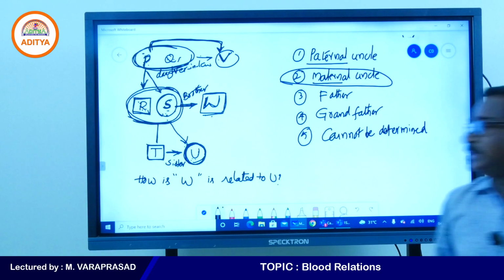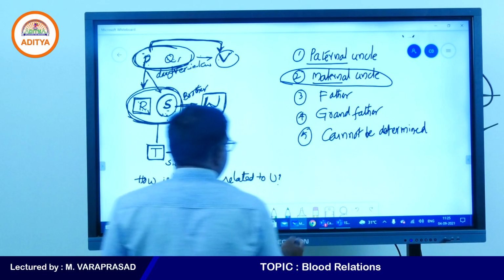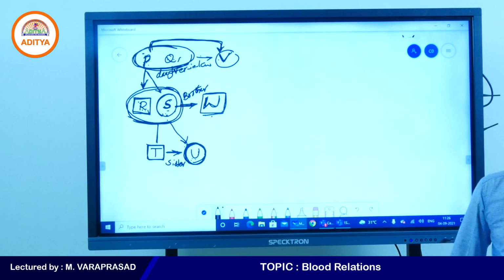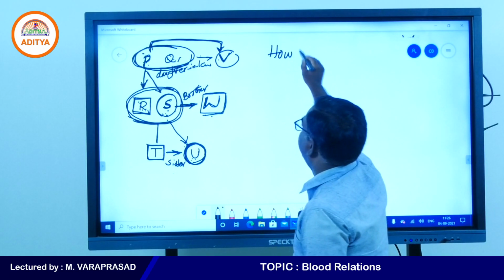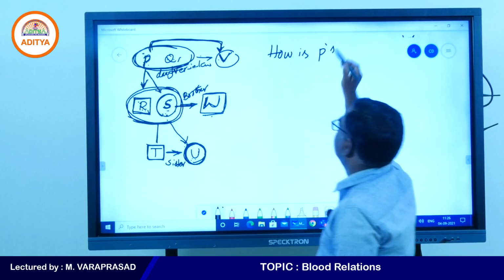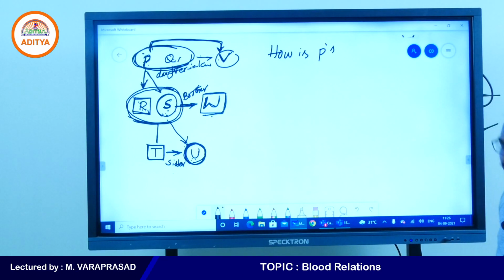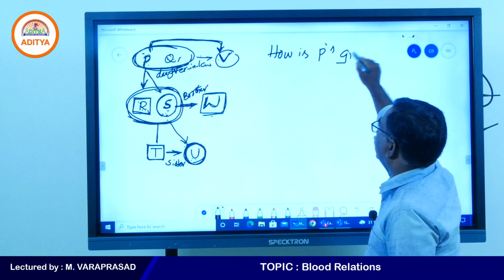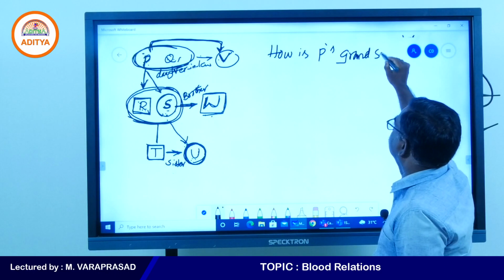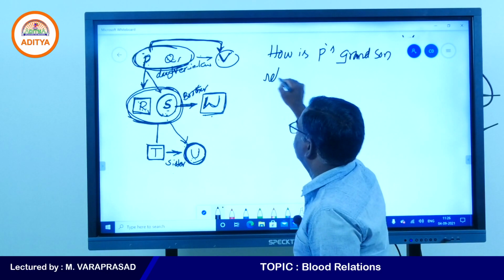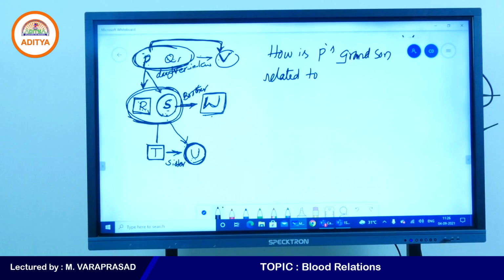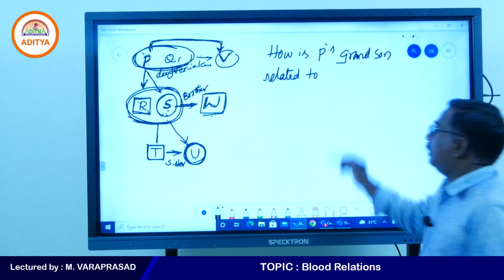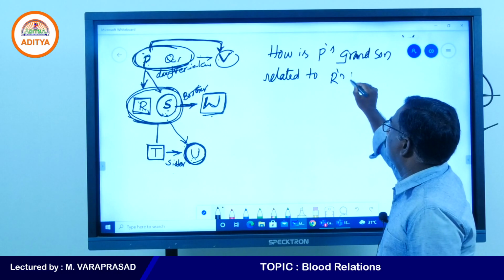One more question for the same data. How is P's grandson related to R's brother-in-law?